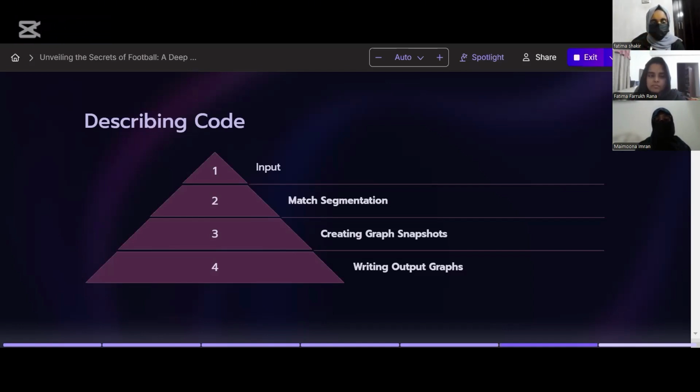So for the output graphs, the processed data is written into graph files, and the output specifies the total number of nodes, node attributes, the number of edges for each node, and edge attributes. And these files are now ready for use in subgraph isomorphism analysis. And now I'll show the code.